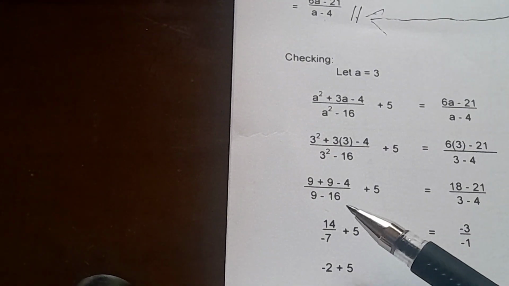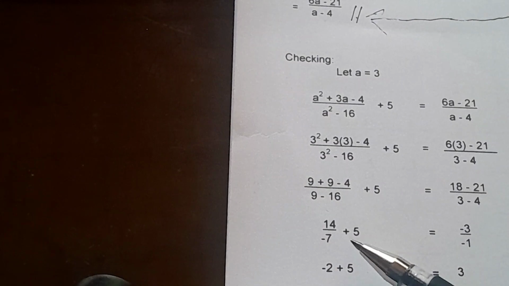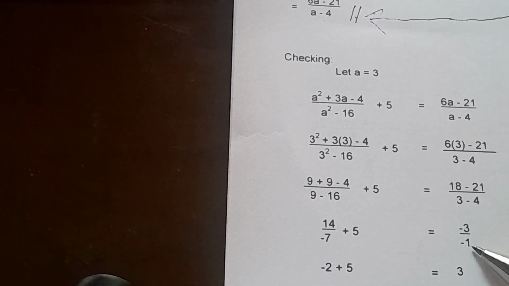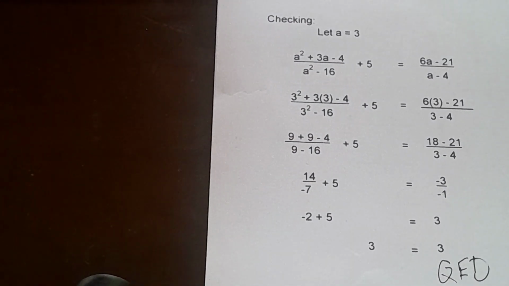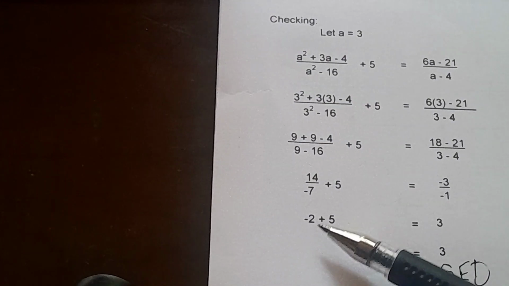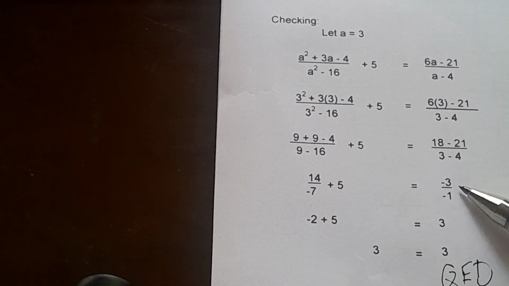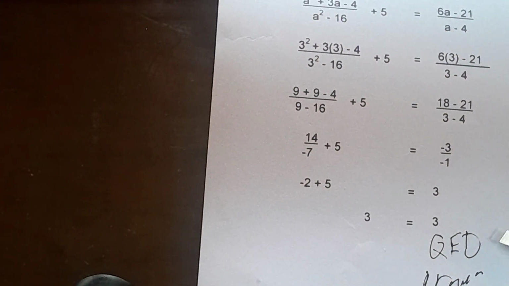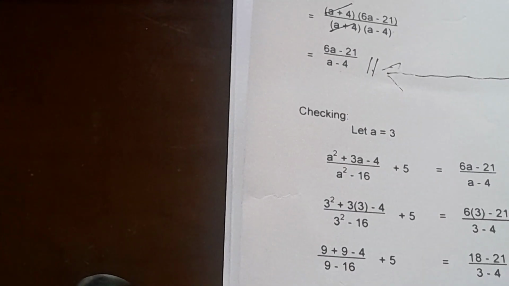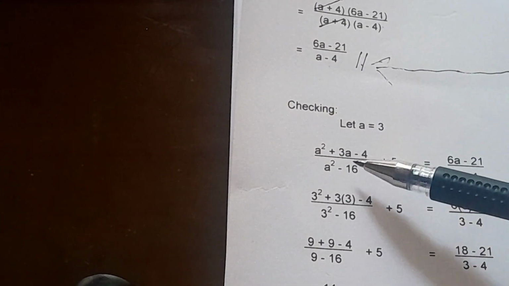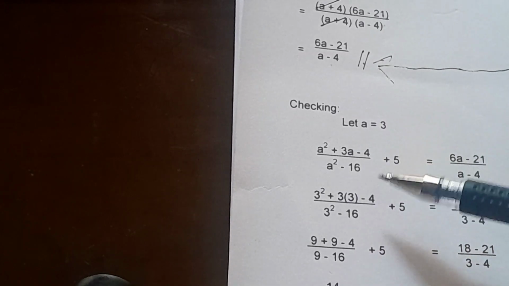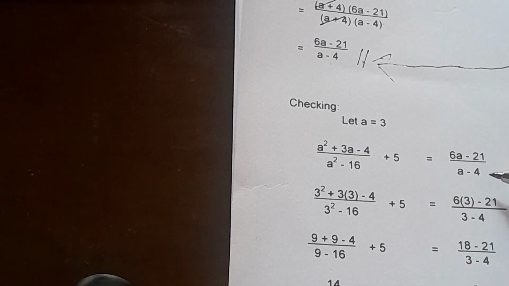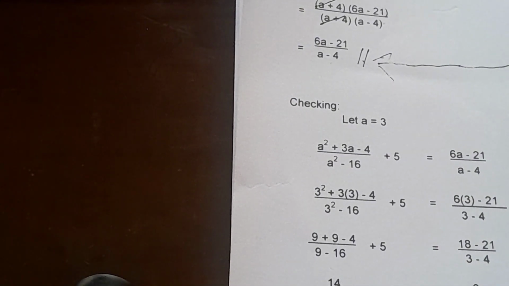But what is positive 14 divided by negative 7? That's negative 2. Bring down 5, equals negative 3 divided by negative 1. That's positive 3. Therefore, 5 minus 2 is equal to positive 3, which is equal to 3. So, QED, or proven, quod erat demonstrandum. So the answer of a squared plus 3a minus 4 over a squared minus 16 plus 5 is equal to 6a minus 21 over a minus 4, which is the simplified form, is correct.